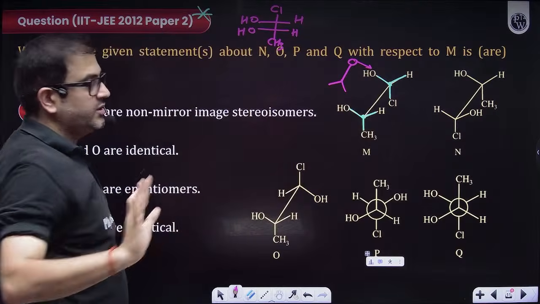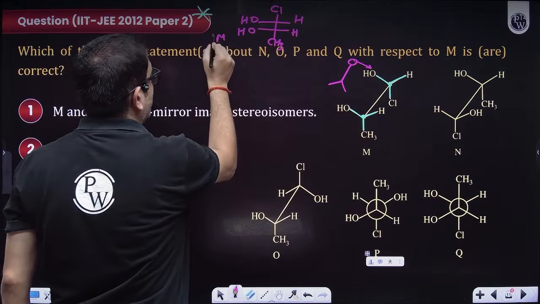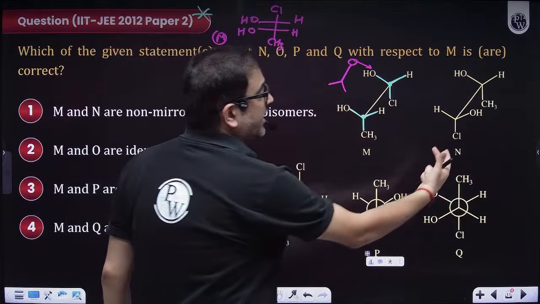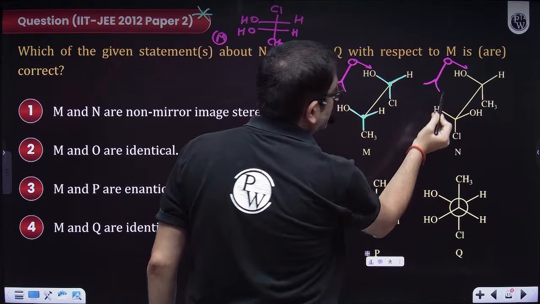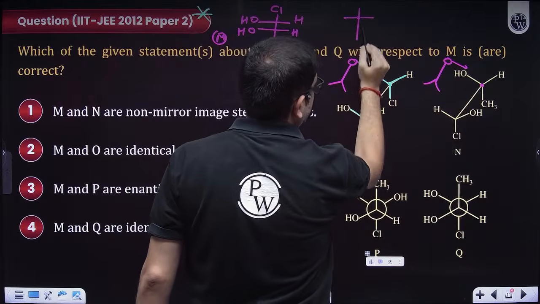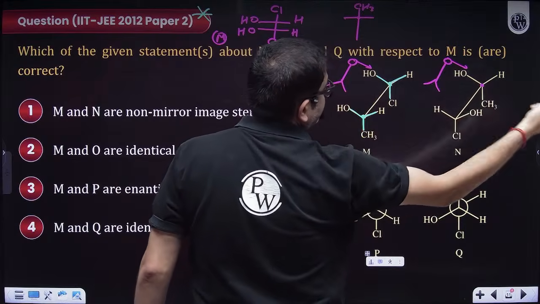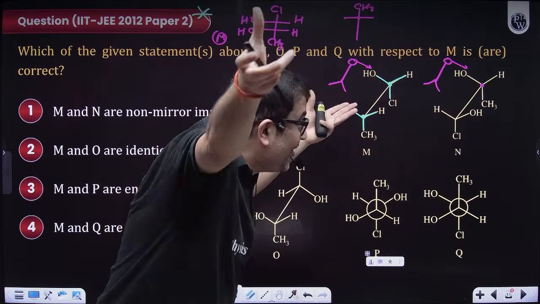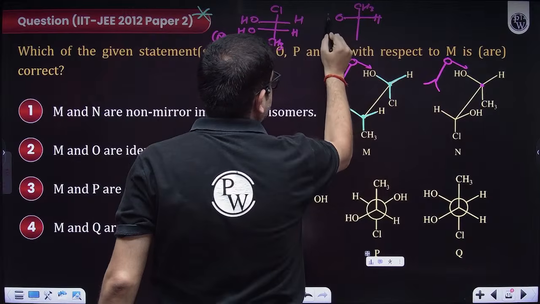I hope everybody is comfortable writing this. This is my M. Let us work on N now. It is again a Y, so just lie down. Lying down, I'm seeing this carbon, CH3 is over here. On the right side I'm having hydrogen because I'm lying down like this. So on this side I have H, and obviously this is OH.